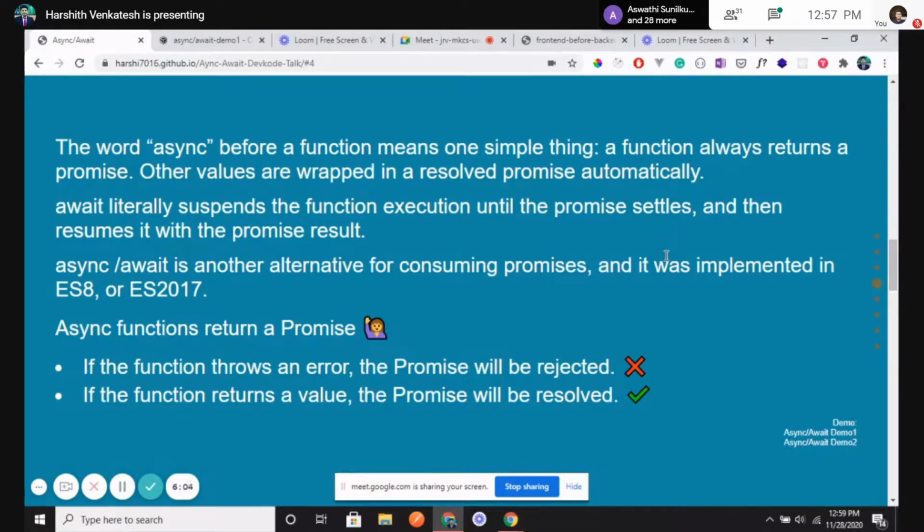With the help of await, we tell JavaScript that you can proceed with the other lines of code, and once the promise is settled, whatever response I get from the promise, I will show it to you once I get the data from the backend or the data set. That is an overall example of async await. Did you guys understand what I'm trying to tell? If you want, I can explain again.